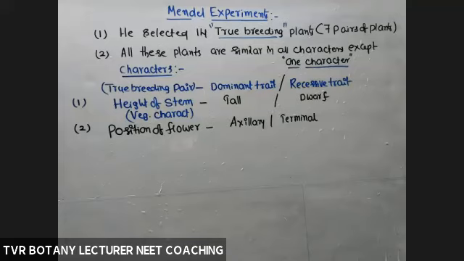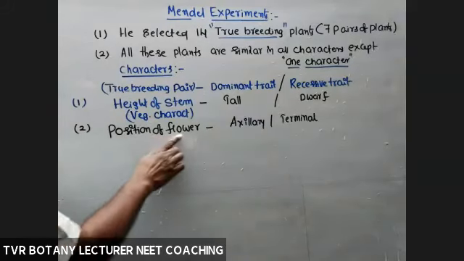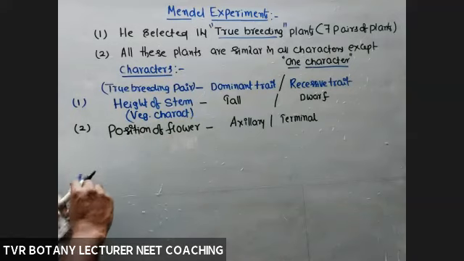Terminal inflorescence. Racemose is on the basis of growth of the peduncle. So here, position-based, axillary, terminal. Axillary means coming from the axils of the leaf, axillary inflorescence. But what is given is the position of the flower. Position of flower means type of the inflorescence.